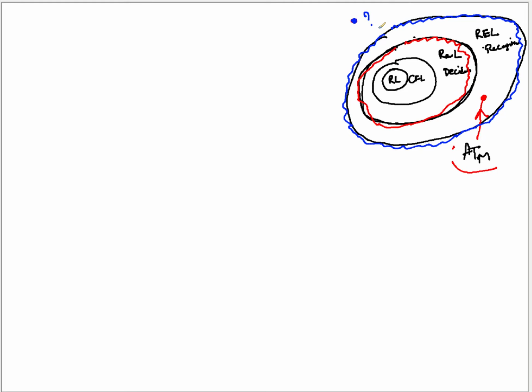There is a very interesting theorem, and that theorem helps us to find it.